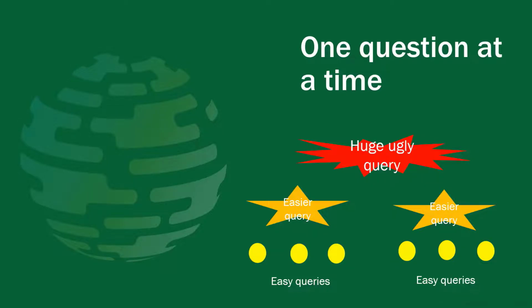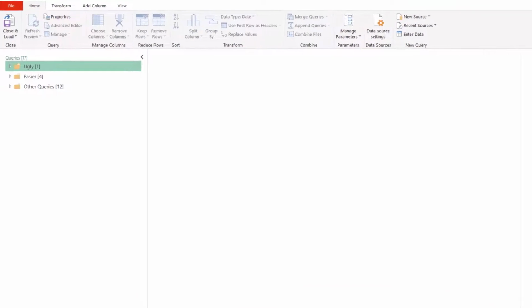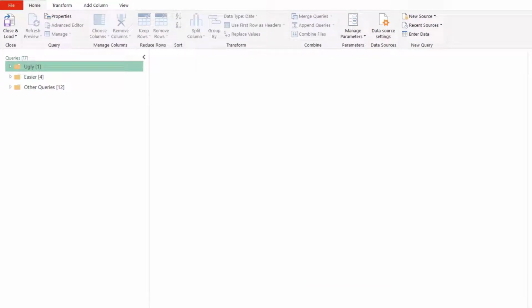Let's take a look at an example. So this is a different example, and as you can see, I have a folder called Ugly and a folder called Easier.